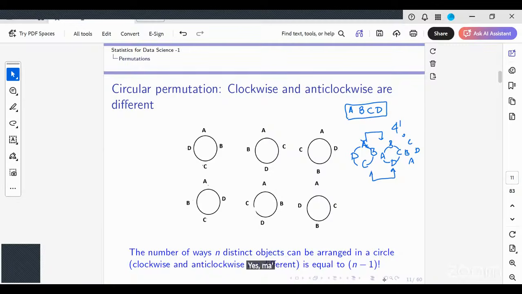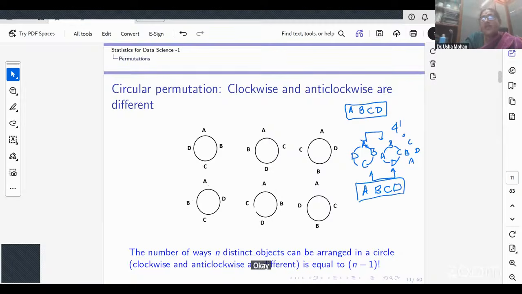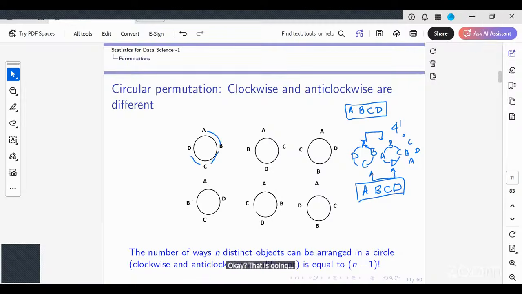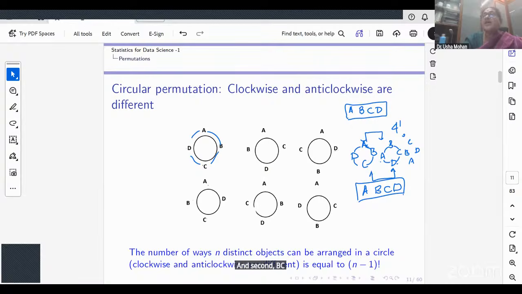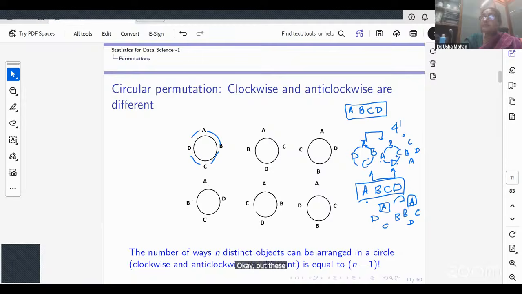Whereas if I look at it as linear, A, B, C, D, the way I have arranged this, and the second one going B, C, D, A, is the same as B, C, D, A. In other words, if I fix A, B, C, D, are these two arrangements different in a table? Yes, ma'am. But these two are the same, right? So how do I count the number of arrangements in a circular permutation?